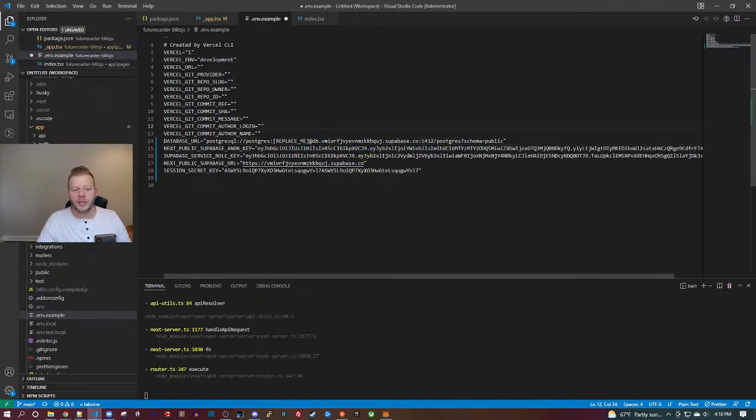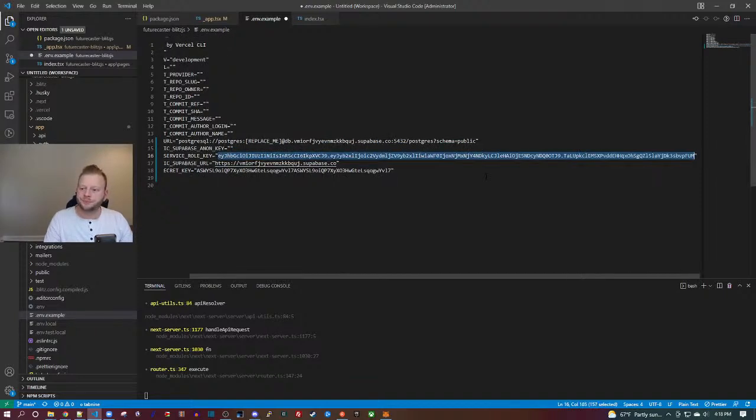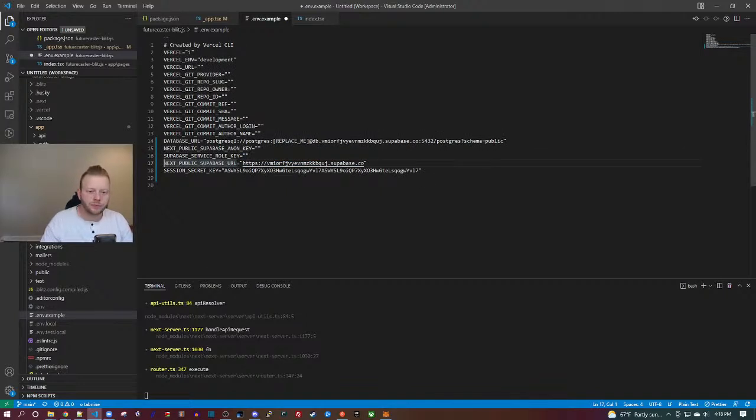By the way, I would normally not show these values on the screen, but they are from the prior database that got wiped, so they're all old. They're expired anyway.